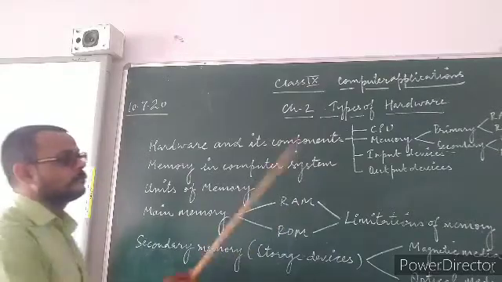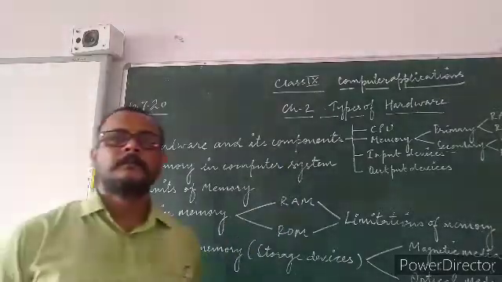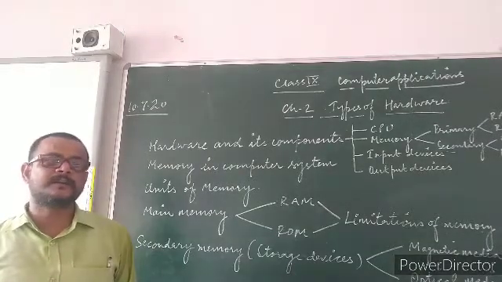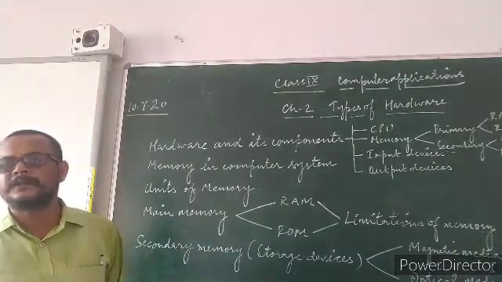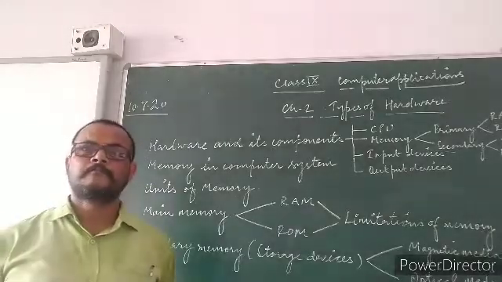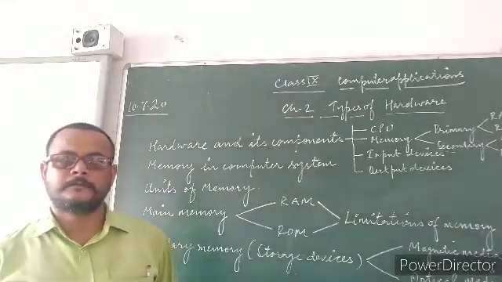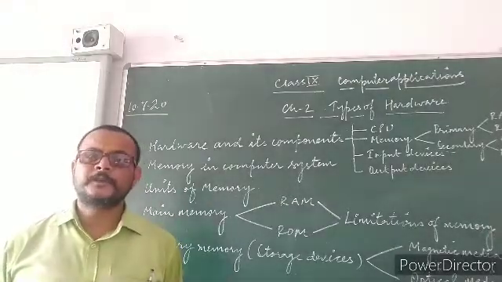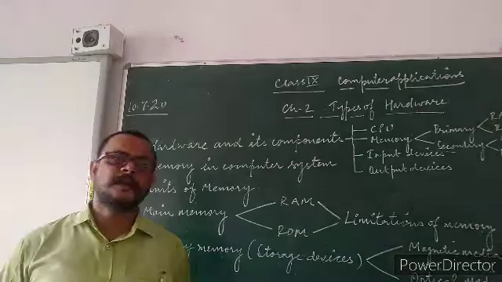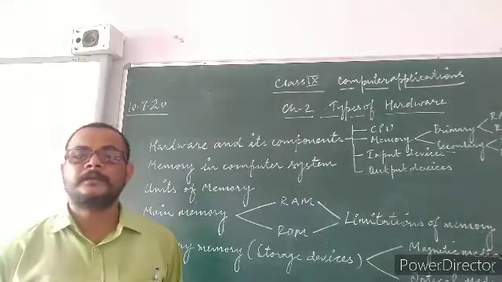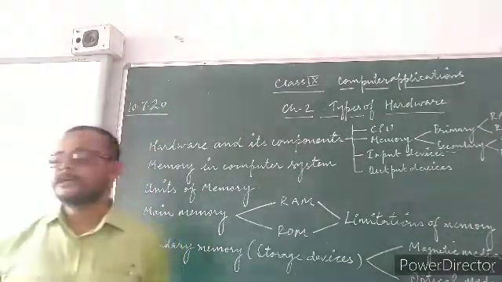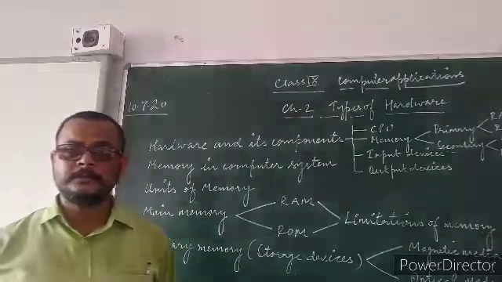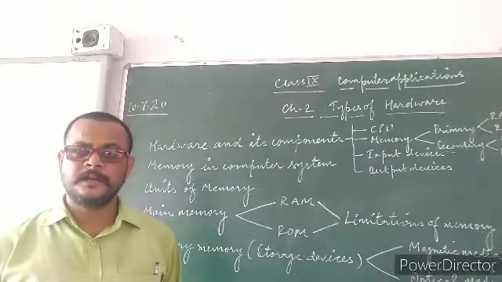When we talk about the limitations of RAM, it is a volatile memory, as it holds the data temporarily during the processing of data. In case, during the processing of data, your computer gets switched off, the data will vanish or disappear, as it was temporarily stored in RAM.